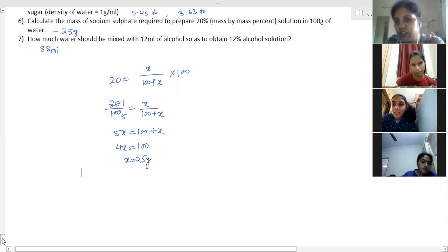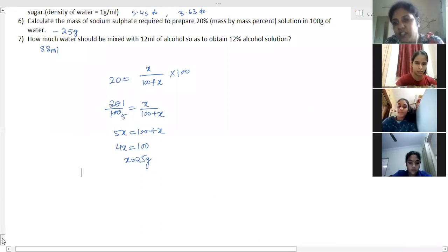So simple distillation is used for acetone and water, salt and water. Purification of water can be done by the simple distillation process. Any solid impurities present in the water, the suspended impurities, can be separated by the simple distillation method.